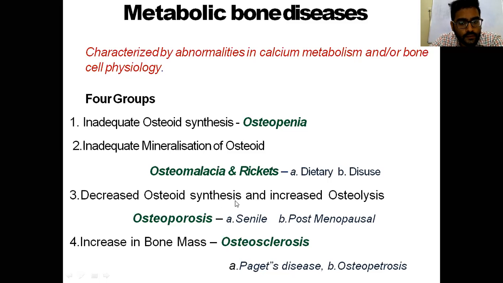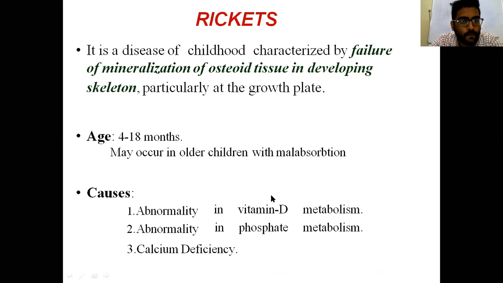Decreased osteoid synthesis with increased osteolysis is seen in osteoporosis, which is a senile degenerative condition also seen in postmenopausal women. Next is increased bone mass. These are rare disorders, which include the increased bone mass seen in Paget's disease and osteopetrosis.